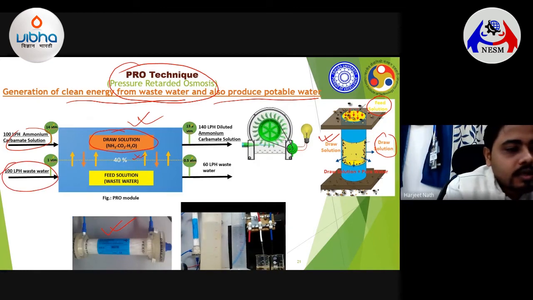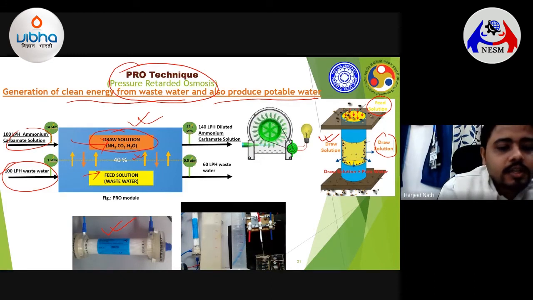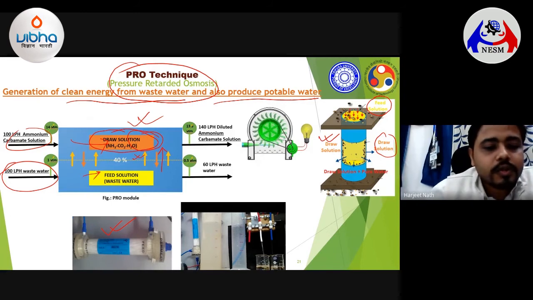Because of this high osmotic potential, the clean water will pass through the membrane from this side, and this will get mixed with the draw solution, and the amount of draw solution will actually increase.